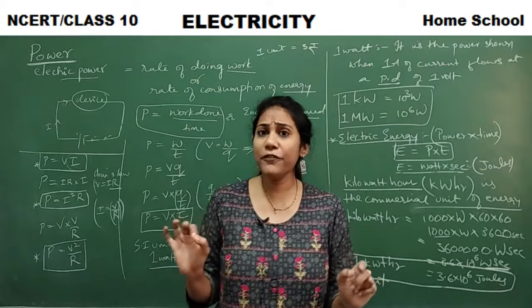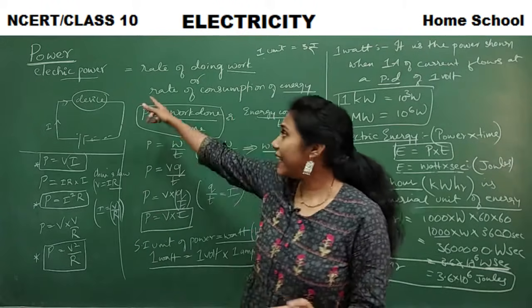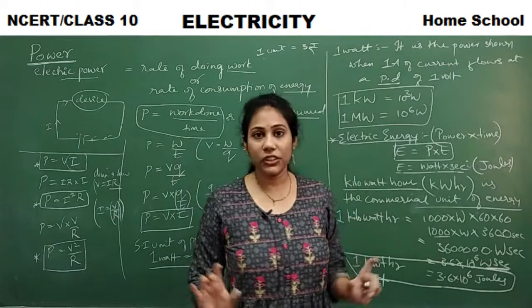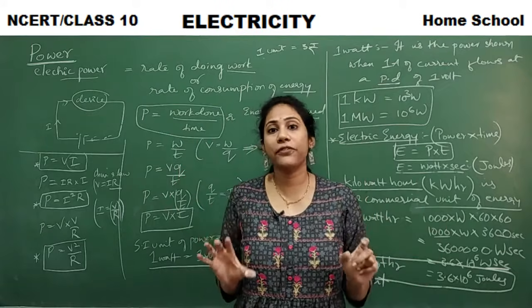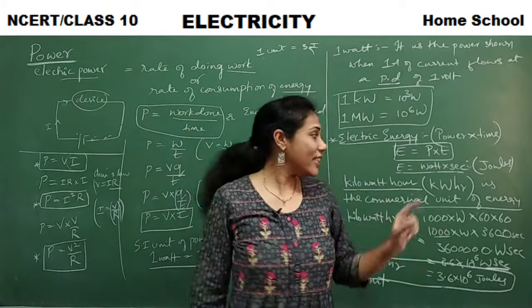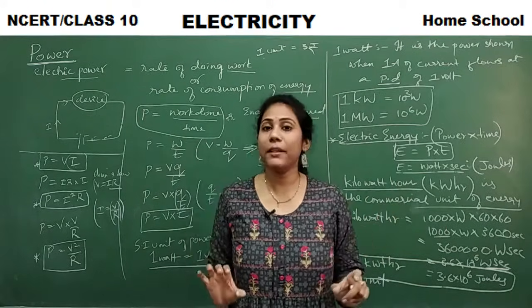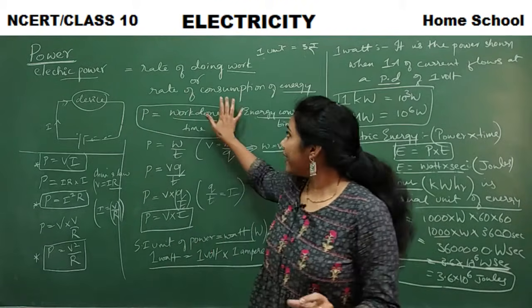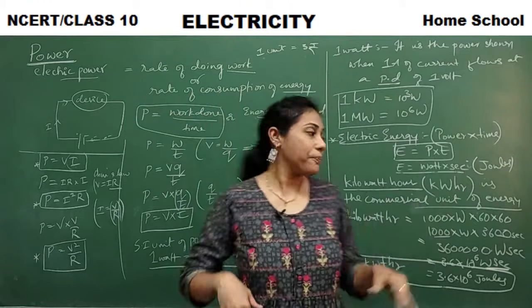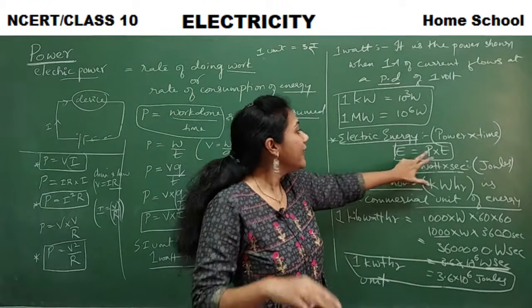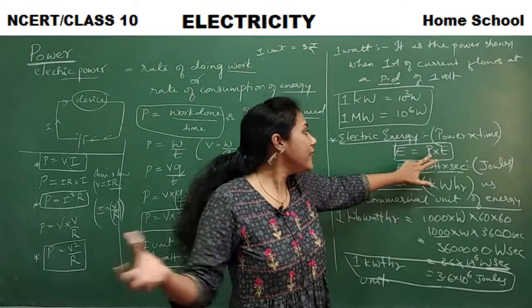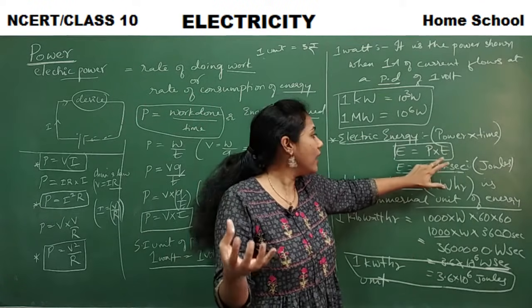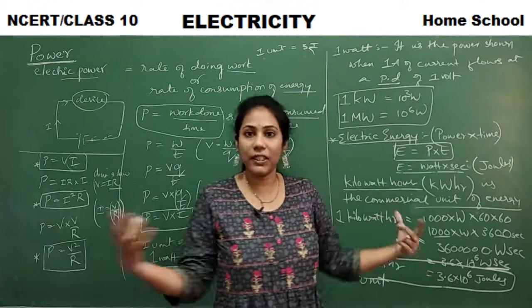Now let us see a few numericals regarding electric power and electric energy. You should know the difference between electric power and electric energy. This is very important. Electric power is the rate of consumption of energy. Electric energy is the power of a device to do certain work in a particular amount of time.